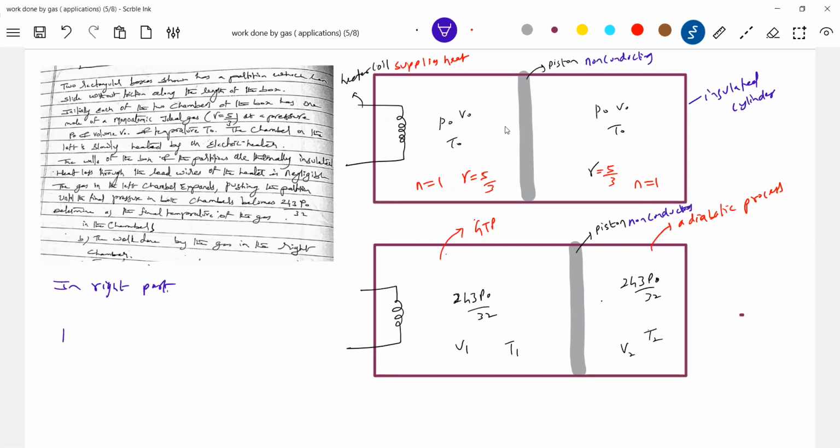So initial pressure P naught. Anyway, we can write PV to the power gamma. P naught V naught to the power gamma equals 243 P naught by 32 times V2 to the power gamma. Do we know gamma? So from that, I'll get V2 in terms of V naught. P naught gets cancelled. So V2 equals V naught times 32 by 243, to the power 1 by gamma. Gamma is how much? 5 by 3.